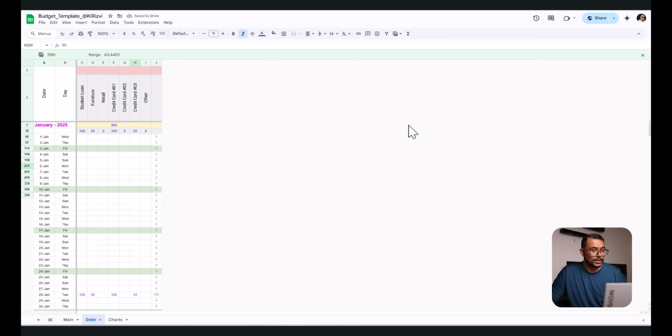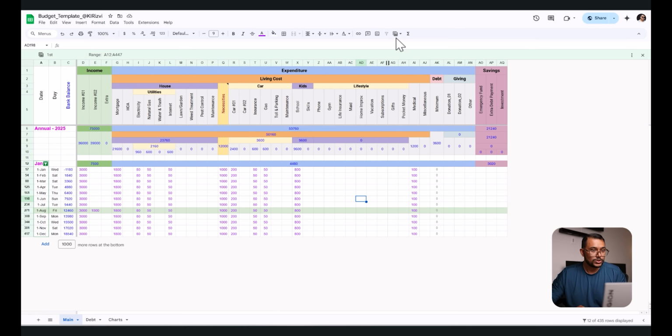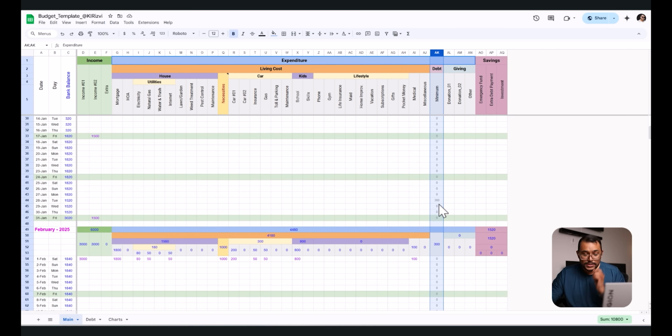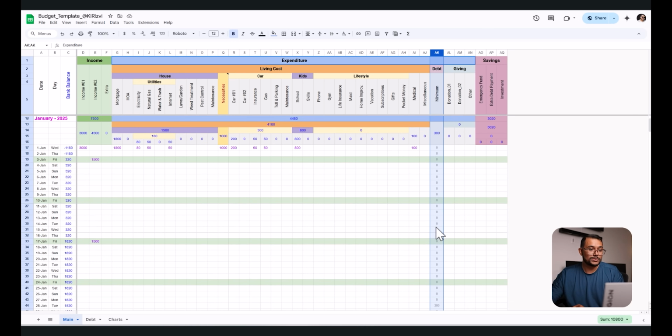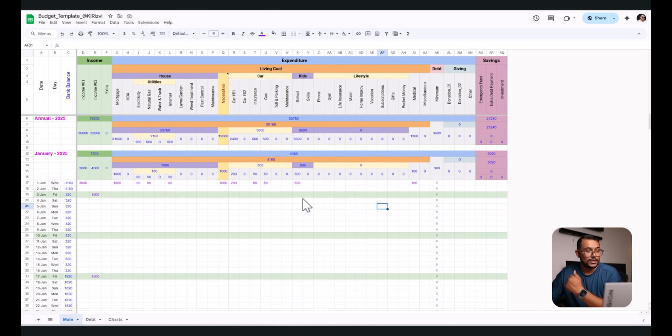We come back, exit view. After you're done inputting the debt tab, come back to the main tab, and if you exit the view of the filter, you should see this column AK for date. Those specific dates you have input, the value is here, and that's causing the balance to go down. So yeah, you will see those values automatically come in. I set it up that way. And at the top you can obviously see the total minimum you are paying. Yeah, the concept is you do the income and then expenditure, you pay the minimum debt.